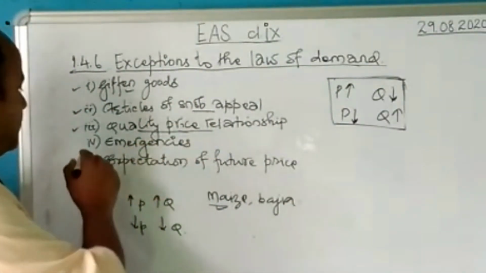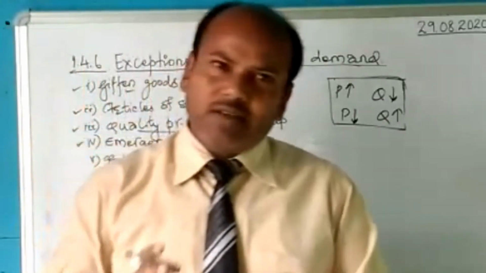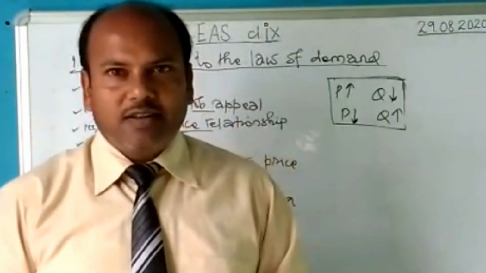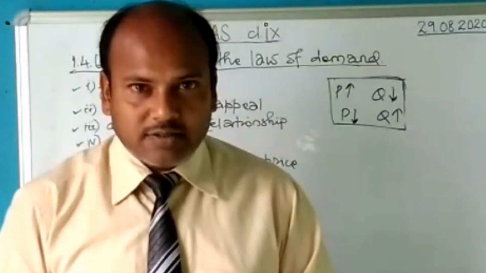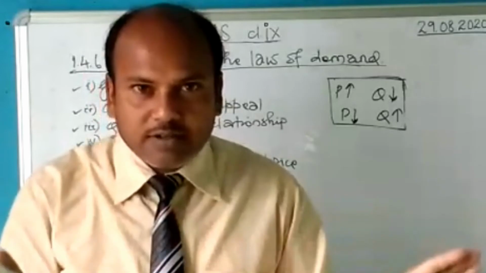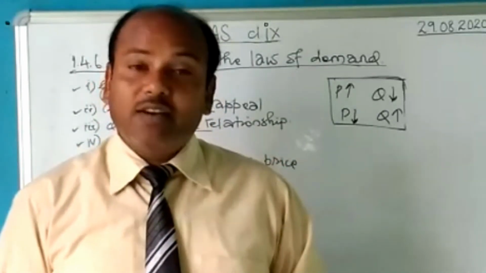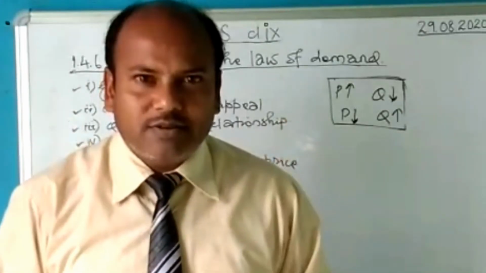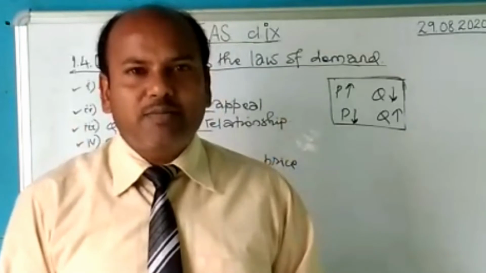Next is the emergency. In an emergency situation, like you know what happened? When the lockdown was declared, I had purchased 4 bags of rice. Even today, we have not finished consuming it. And in a normal situation, I would have never purchased that much, no? I would have purchased only 1 bag, finished it, and then bought another bag. This happens in the emergency.